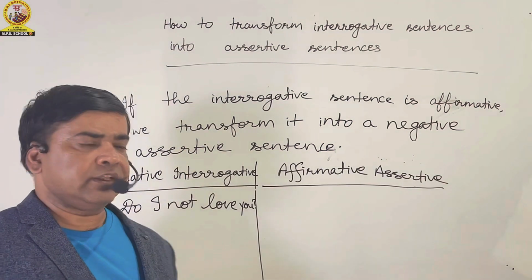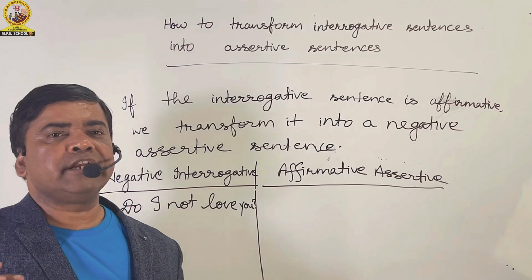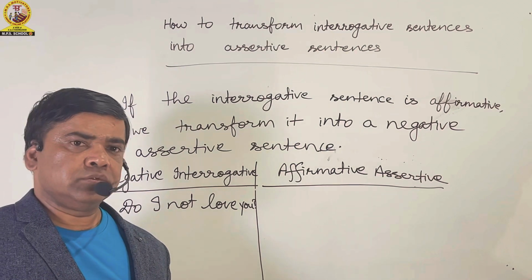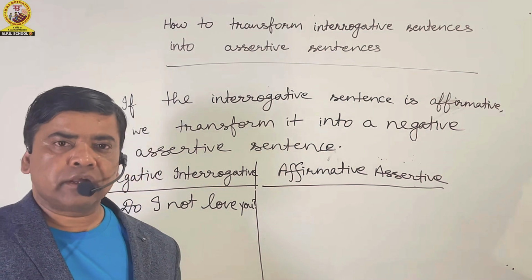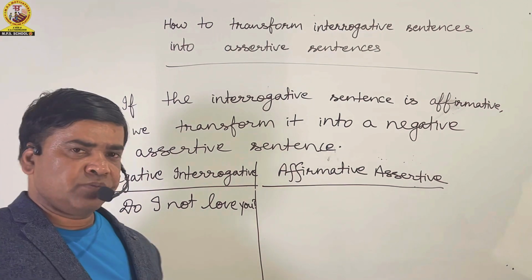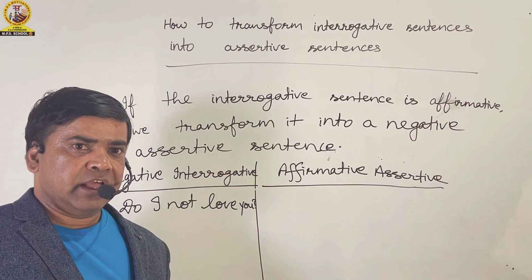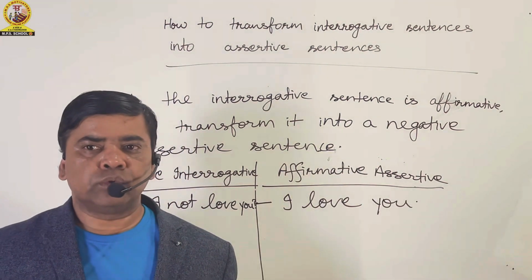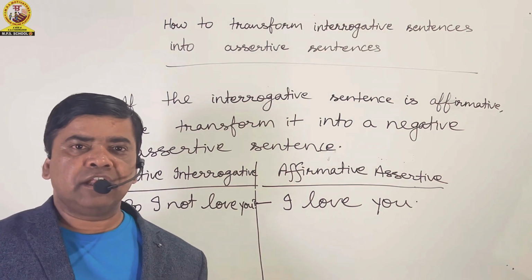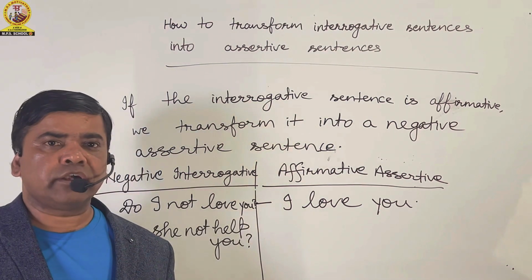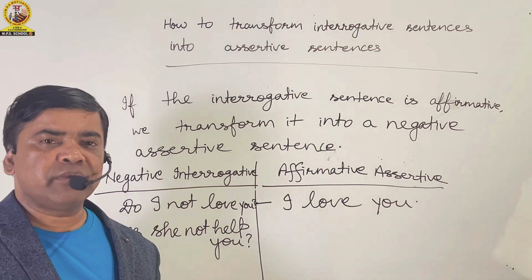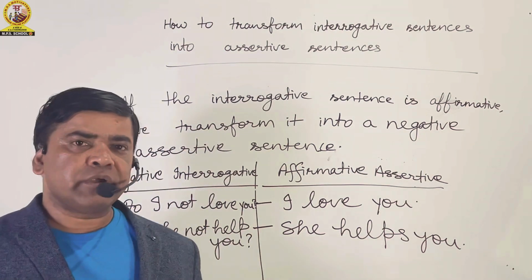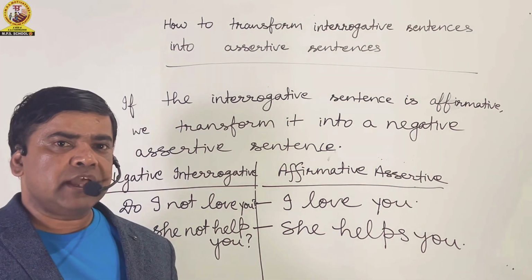Friends, these points will be clear with the help of a few examples. I have taken a sentence in the negative interrogative form. The sentence is, do I not love you? And its transformation in affirmative assertive form will be, I love you. Does she not help you? And its transformation in affirmative assertive form will be, she helps you.